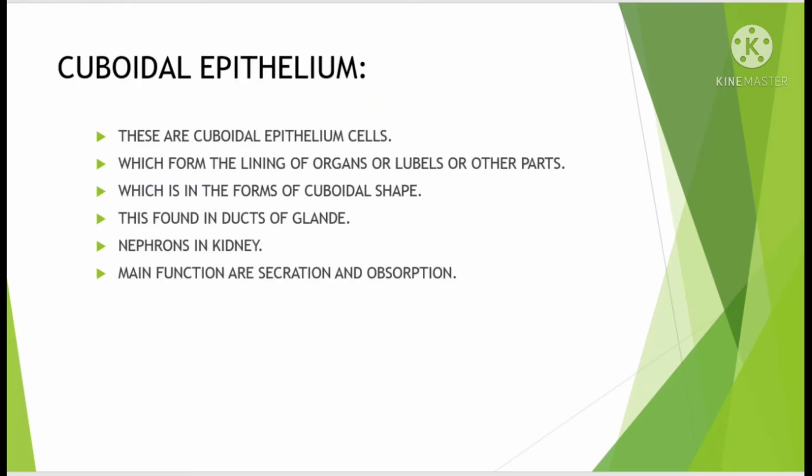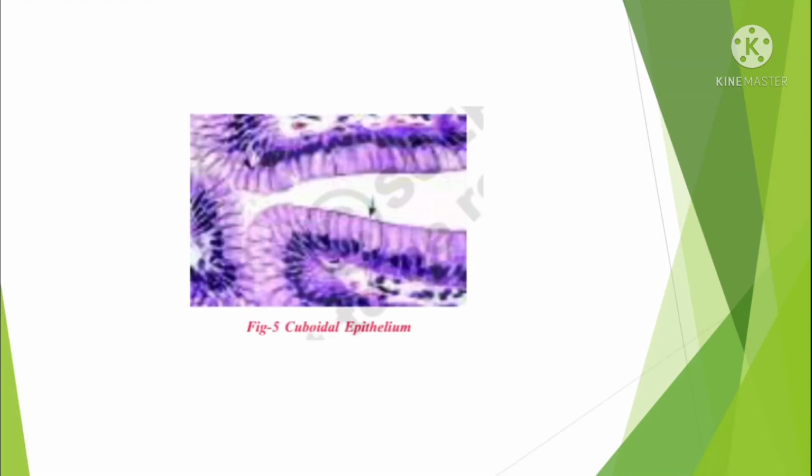Cuboidal epithelium tissue is in the form of cuboidal shape. This is found in the ducts of glands and nephrons in the kidney. The main functions are secretion and absorption. This is cuboidal epithelium tissue.